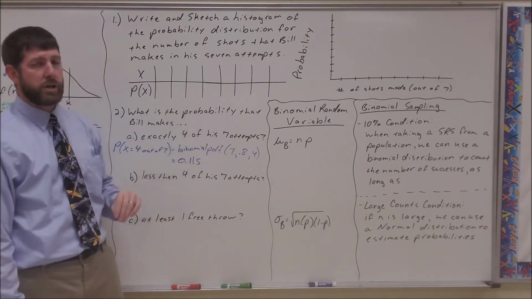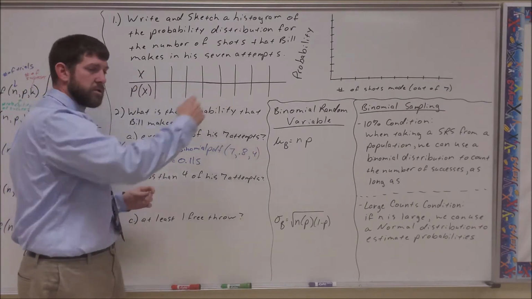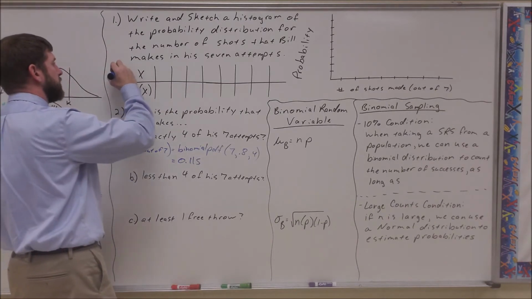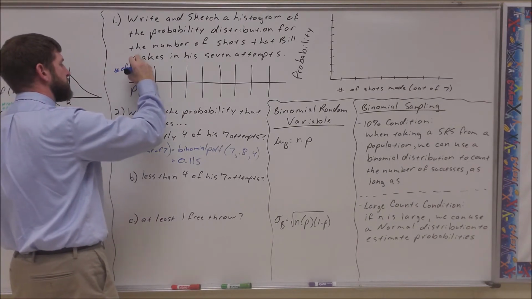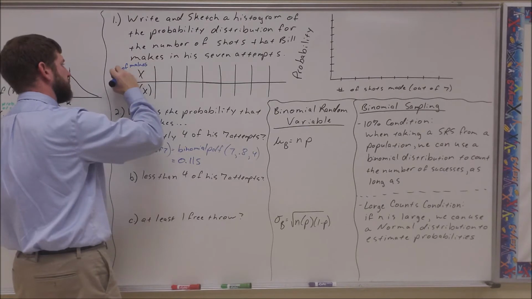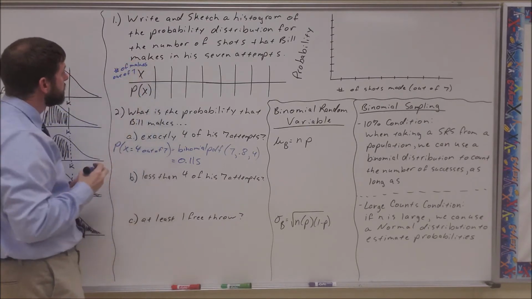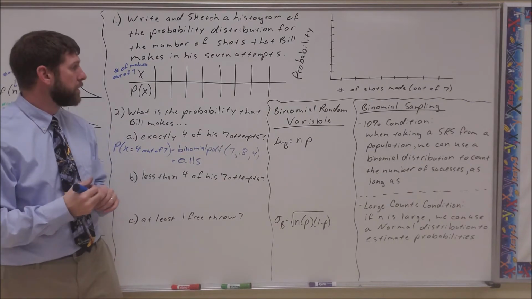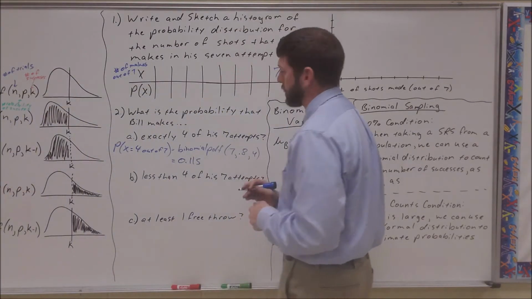Before you do calculations, we need to list our sample space. So define our random variable. X is the number of makes out of 7 attempts. What are the possible numbers of makes he could get? Well, the most he could get is 7.